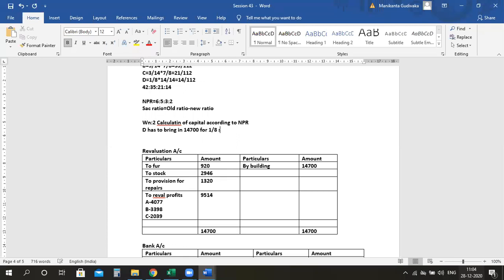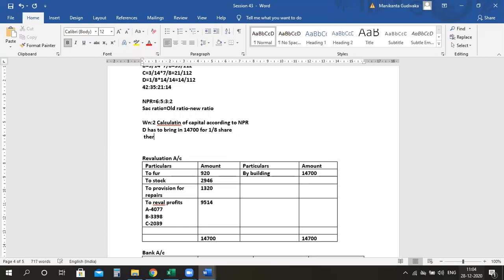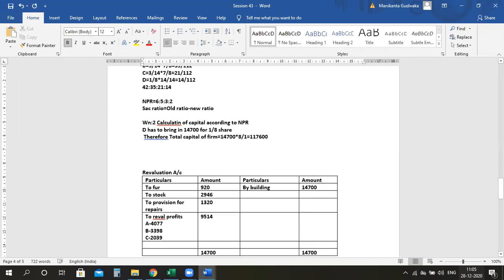Therefore, the total capital of the firm equals 14,700 into 8/1. I just reversed it. So that would give me 1,17,600. Now, this is the capital of the firm, so that we have to adjust between A, B, C and D.